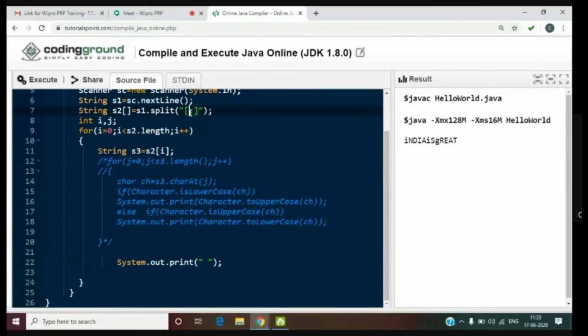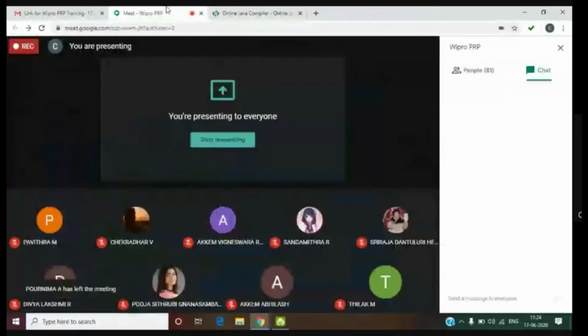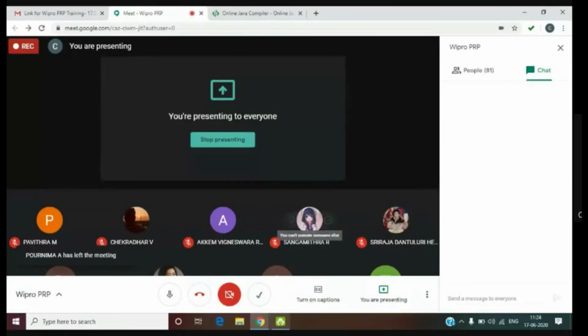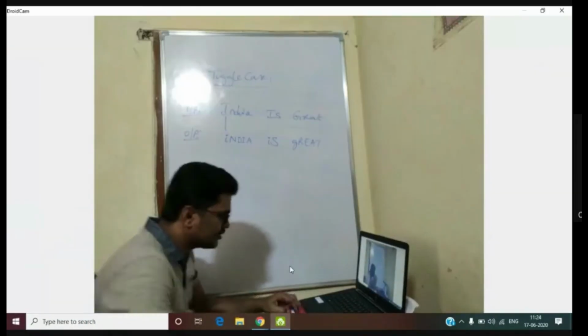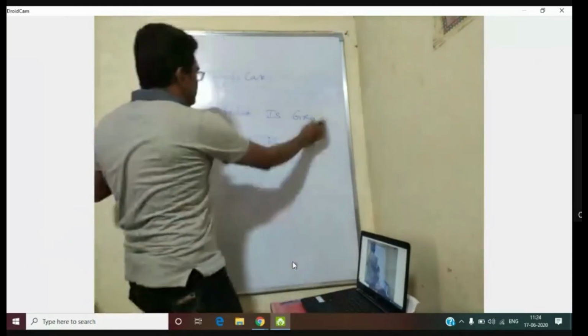If you directly give dot, and I print S3, I'm taking each and every word now. I'm trying to print it. So I won't get the output. It does not work. Okay, so what you have to do, whenever you are trying to split based on a single character, is give square brackets. If it is a group of characters, no issue. If you are splitting based on a single character, then you have to give these square brackets. It is actually a regular expression. When we go to that concept, we'll see how to give it. Okay, I hope you understood. So this is about the Character class. This is the main purpose of Wrapper classes.